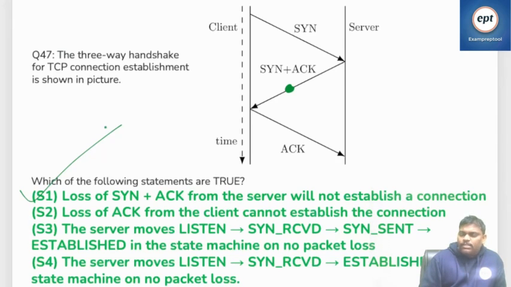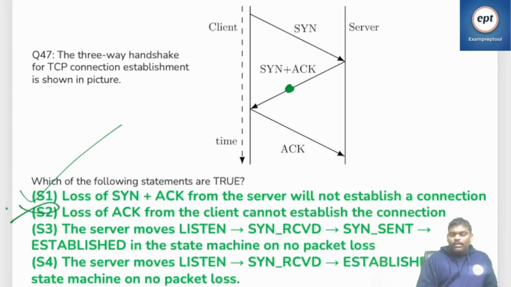If not, the connection cannot be established. If the server sends SYN and the client sends ACK, perfect. If it doesn't, after the timer is over, the server will take it forcefully. So it is not compulsory; loss of ACK from the client need not prevent the connection.